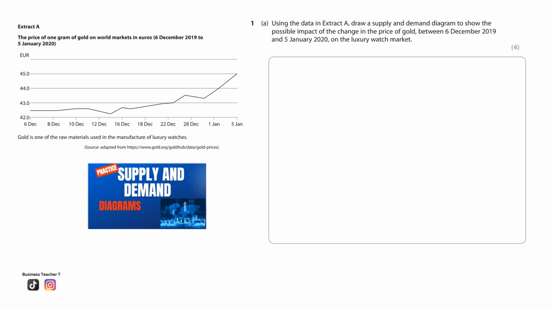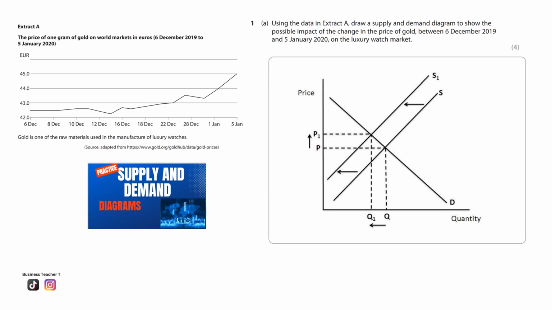Let's take a look at the diagram. 1 mark for correctly constructing supply and demand curves, another mark for correctly labeling the axes, price and quantity, and for the application, correctly interpreting the shift in supply curve to the left as the price of gold has increased, therefore business costs have increased, and 1 mark for drawing the original and new equilibrium on the quantity and price axes.